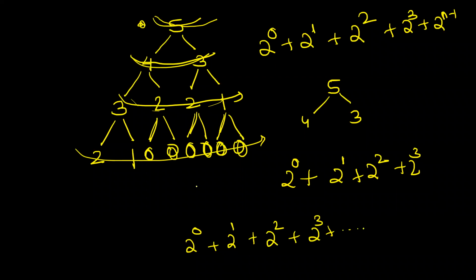ऐसे करते करते there are n minus 1 levels. So 2 to the power n minus 2. Do you all agree? This is the number of function calls in the worst case. Upper bound, taking some extra function calls. Do you agree? देख लो 2 to the power 0, 1, 2, 3. What is 3? N minus 2. Do you all agree? It contains some more number of function calls, right? But I don't care. I am obtaining an upper bound. Can anybody give me the summation of this?